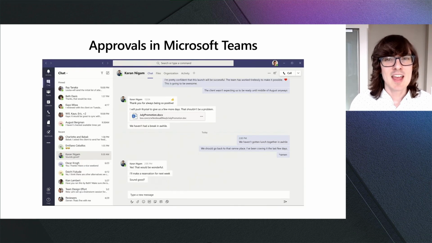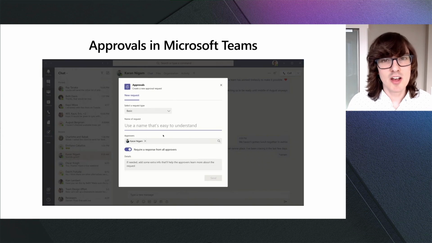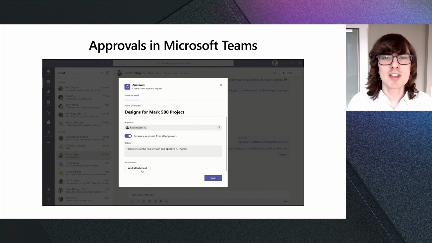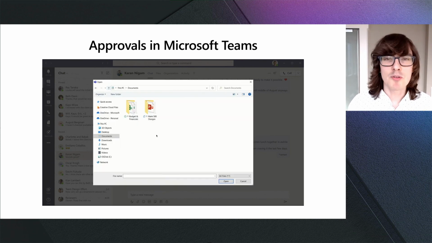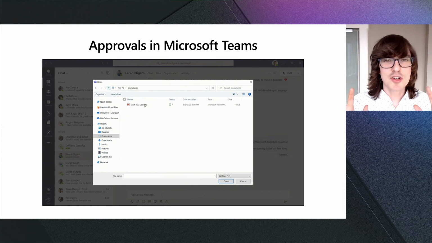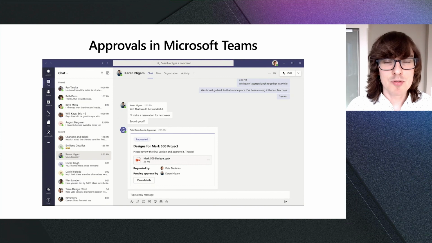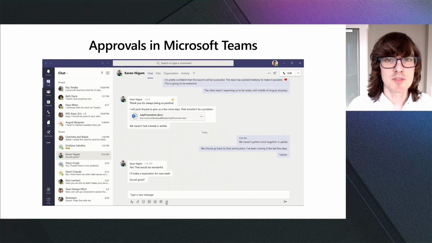of your company. This is built on the same approvals technology that we've had inside of Power Automate for a number of years, but now it's tailored to Microsoft Teams, so it's super easy to get started. You can upload files just like you would expect, determine who it gets sent to, add additional details, and bam, that approval is sent to that colleague inside of Teams.